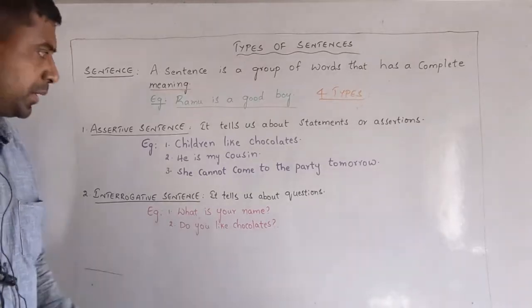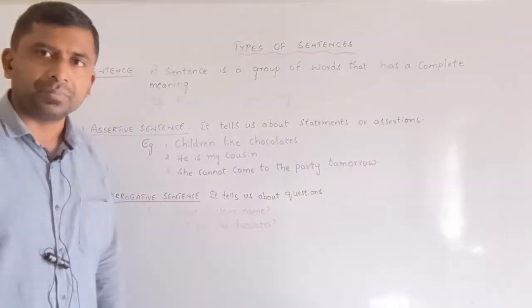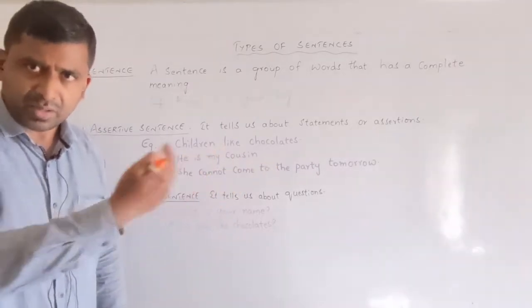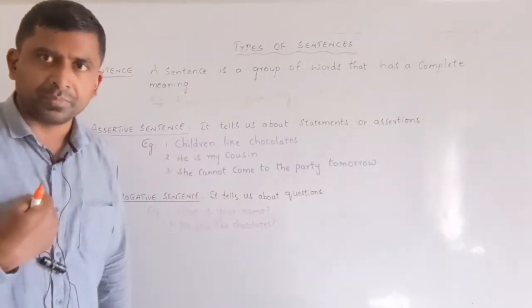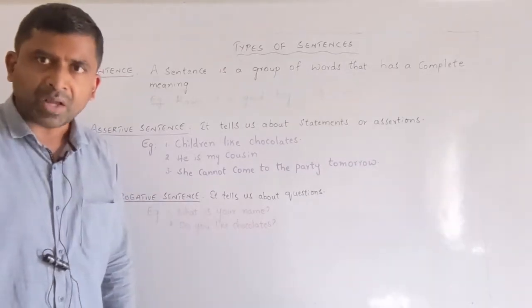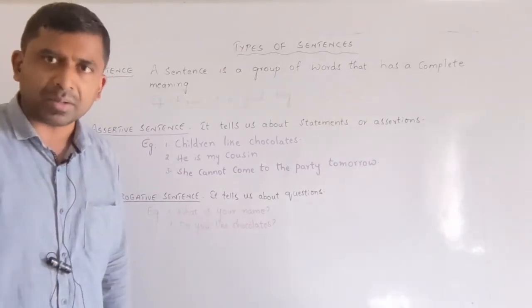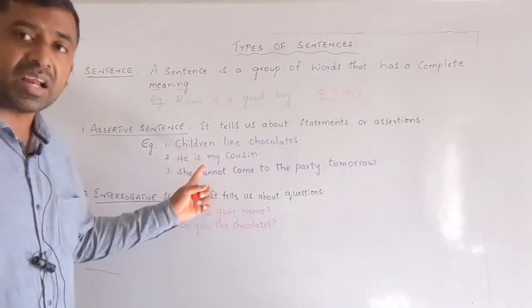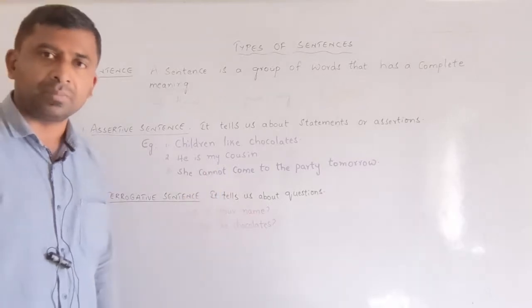A general statement. He is my cousin. Somebody, Ramu or Mohan, that fellow is my cousin. That's the truth, and I am conveying the truth. That's the statement I am making. I can assert that. Hence, this is an assertive statement or assertive sentence.